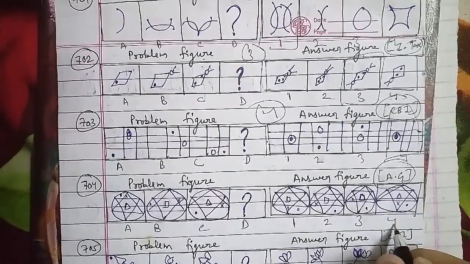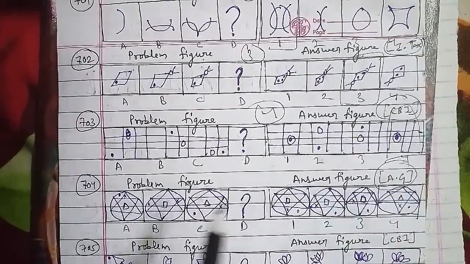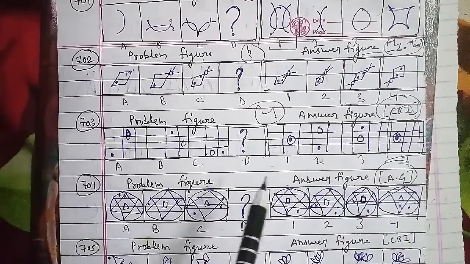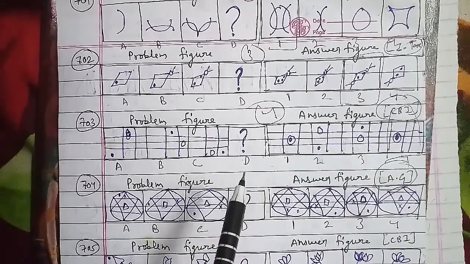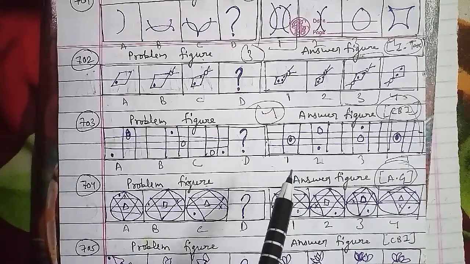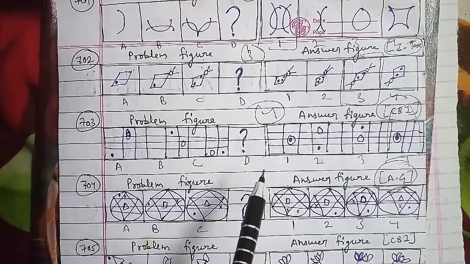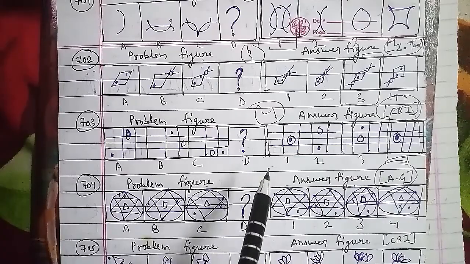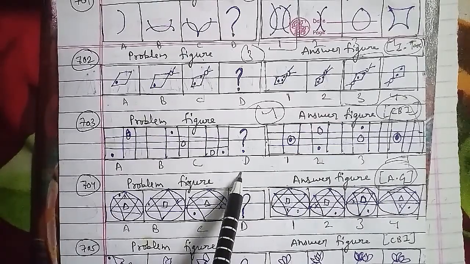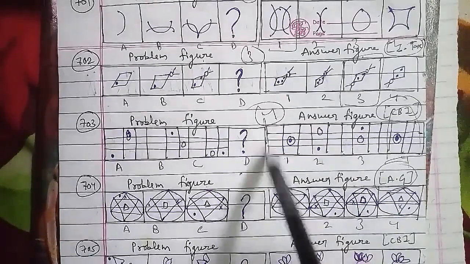The figure gets literally inverted and the dot moves one step downward each time. Also, in each step one leaf is removed from the bottom and added at the top. So after the figure C, figure D will be the right answer. So the third figure will be the right answer for this question.